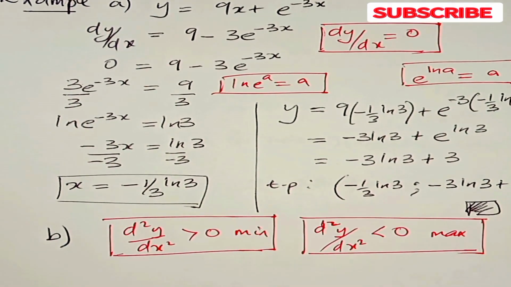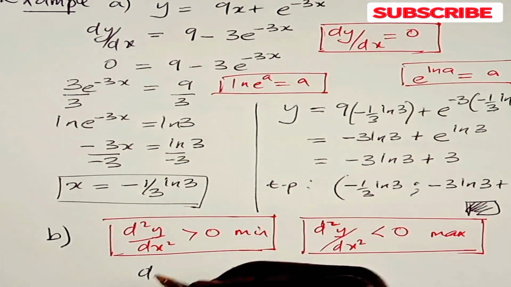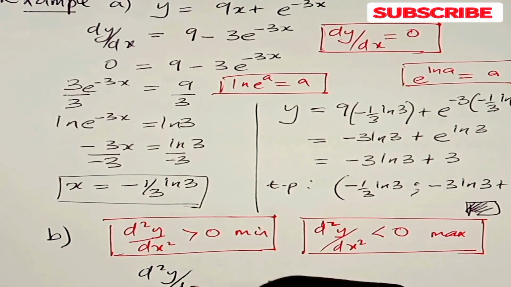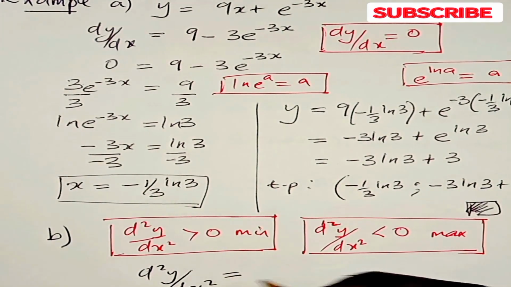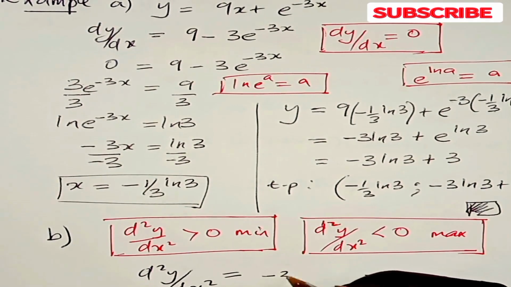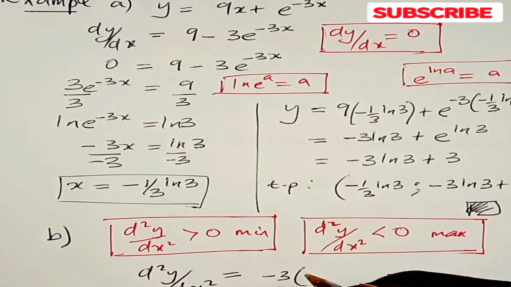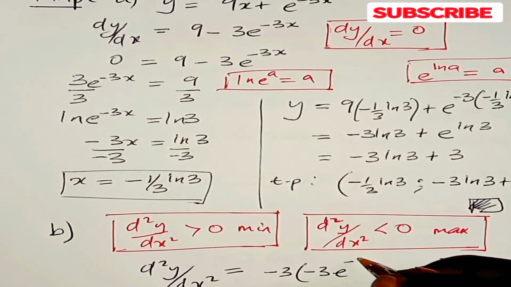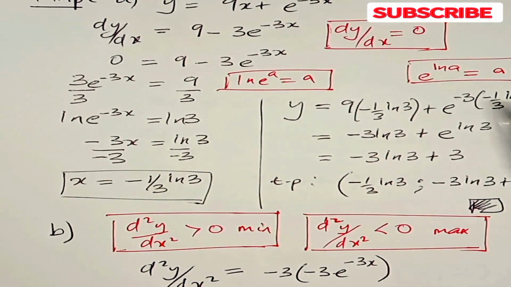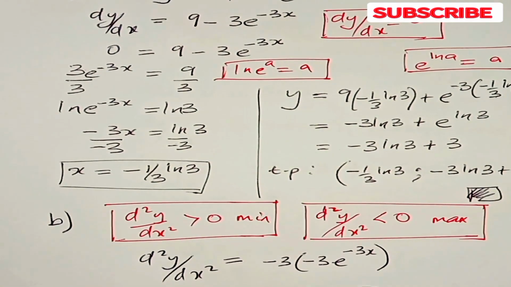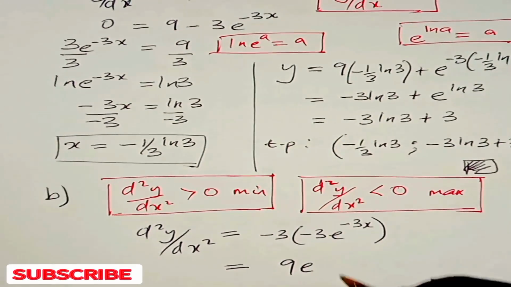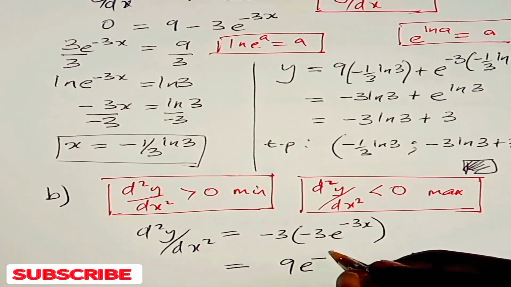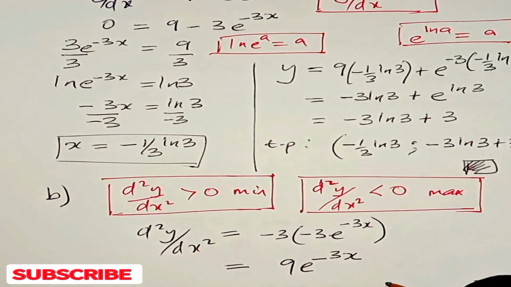Then we say d squared y/dx squared is equal to minus 3 into minus 3e to the power minus 3x. If we differentiate that again, then we have 9e to the power minus 3x.